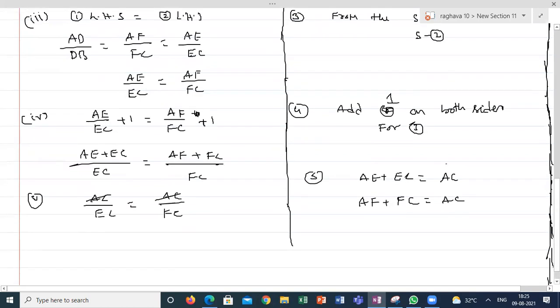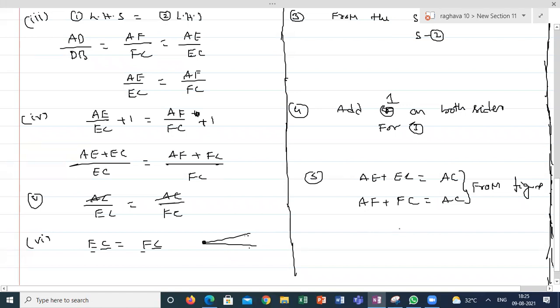These two statements I am writing from the diagram, from the figure, just like a numerical. The sixth statement is EC is equal to FC. What is the meaning of EC equal to FC? Two lines are drawn like this and both lengths are the same. It is possible only when both are parallel to each other, or coincident. But C is a common point here. So EC is equal to FC.